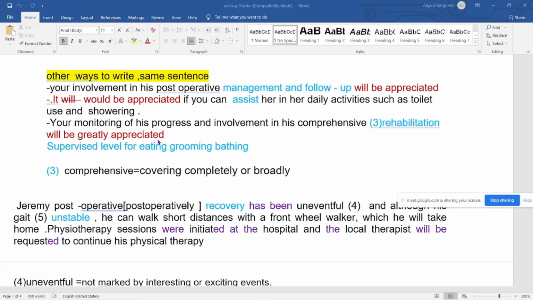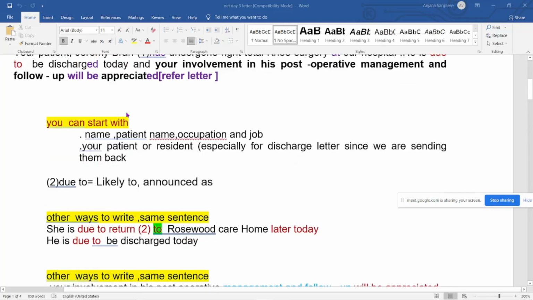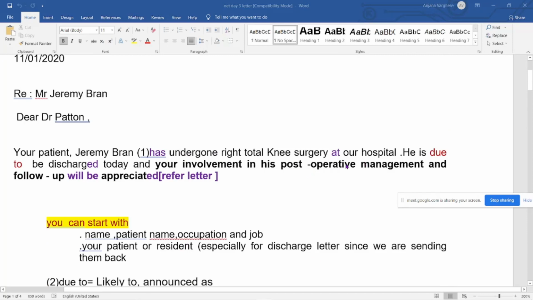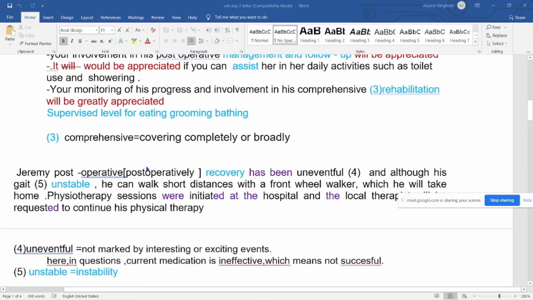So learn one sentence. Now again, regarding post-operative: if you have used post-operative with the hyphen in the first paragraph, then you can go for the second one, post-operatively, because you are avoiding repetition of writing.